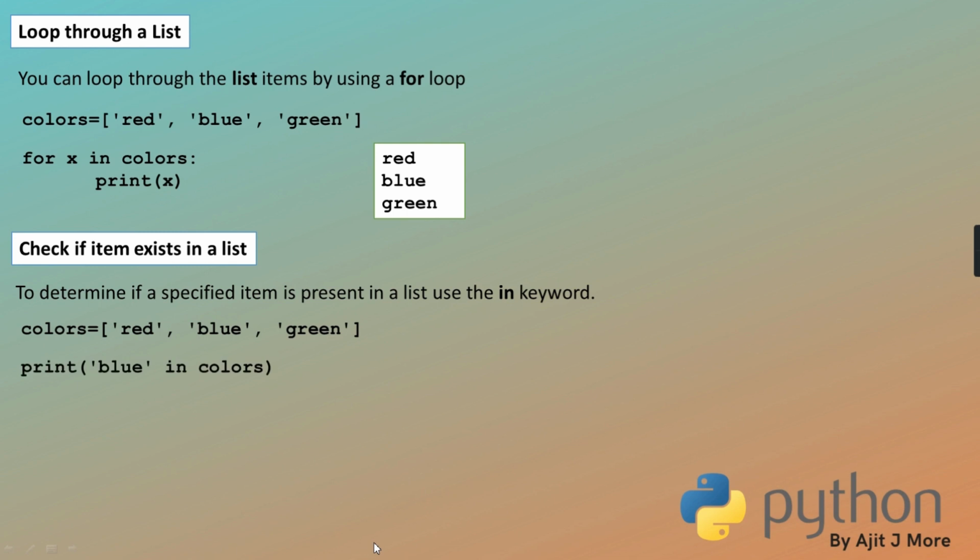Then I'm writing print blue in colors. Is blue present in colors? Yes, therefore the answer comes true. You are checking pink in colors, pink is absent, therefore the answer comes false. Okay? I hope you are clear with this.